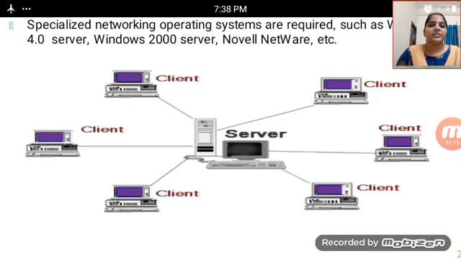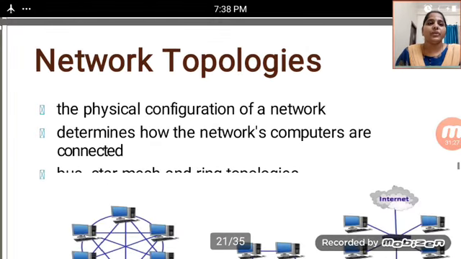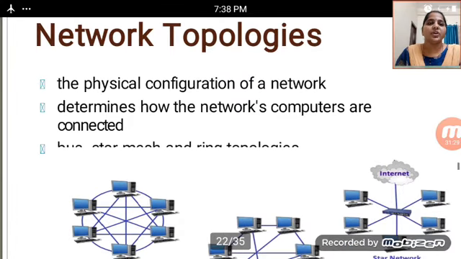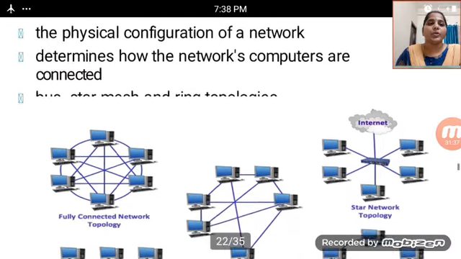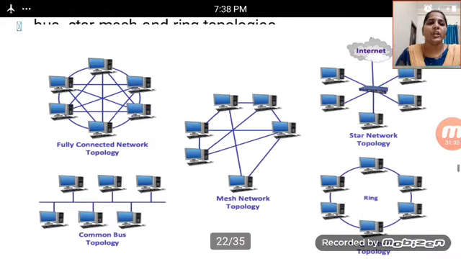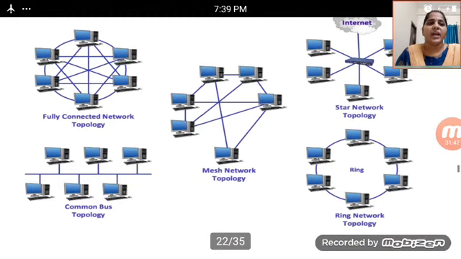Servers will be there that are connected with the clients. All our clients will be retrieving data from the server. After that, the network topology will be there. The physical configuration of a network topology determines how the network computers are connected. The fully connected network topology has all computers connected to each other.